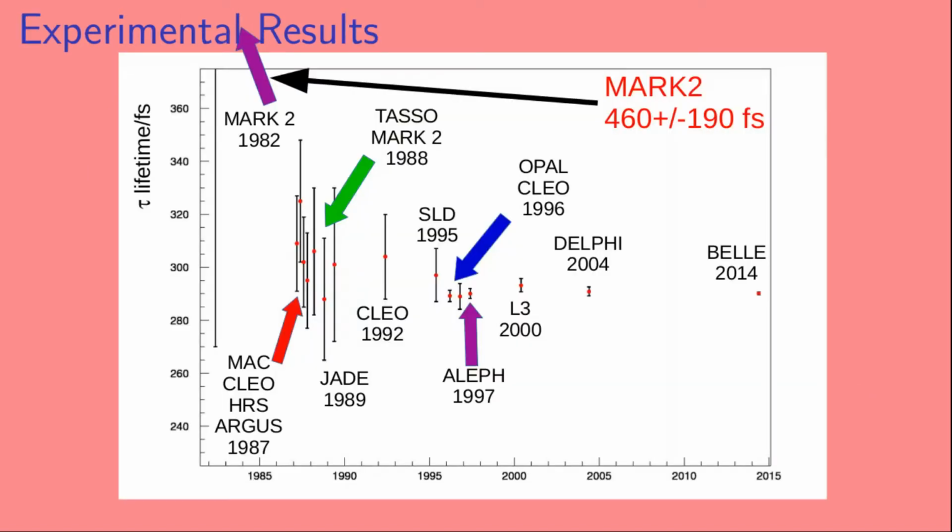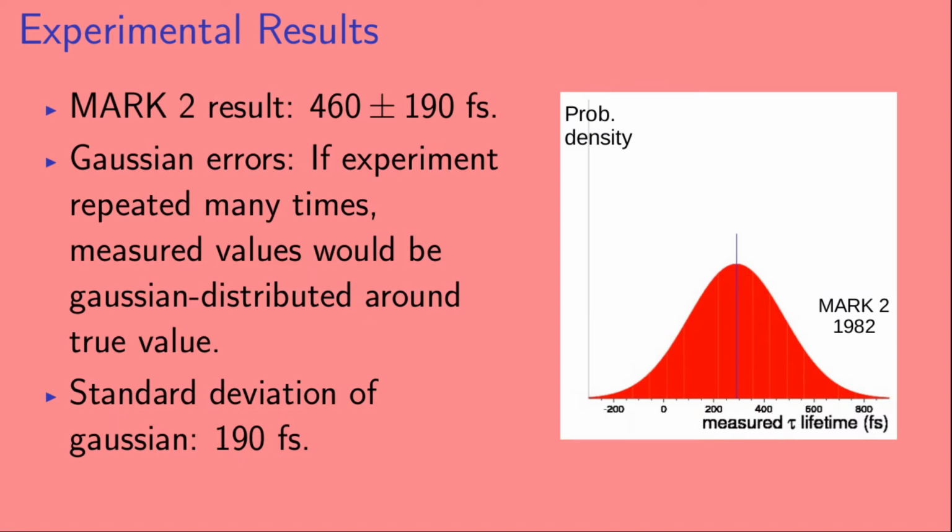Okay, so with that, let's take a look at that first result from Mark II from 1982. So the Mark II result was that the tau lifetime was measured to be 460 plus or minus 190 femtoseconds. Now, as we said, we're assuming Gaussian errors.